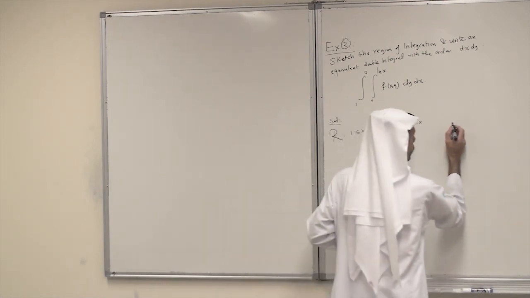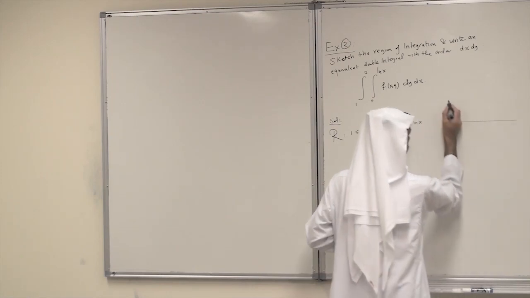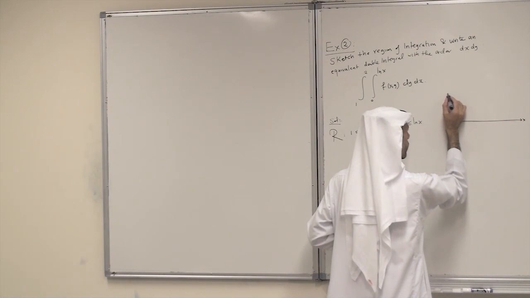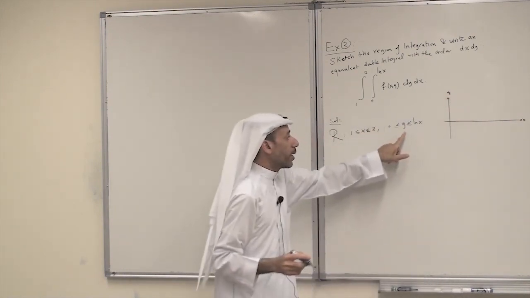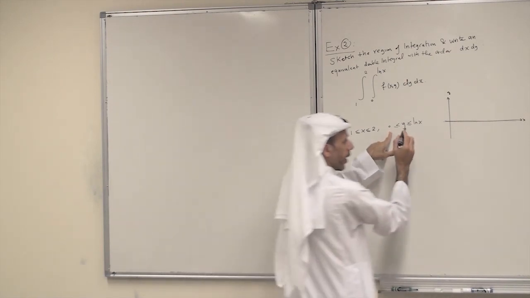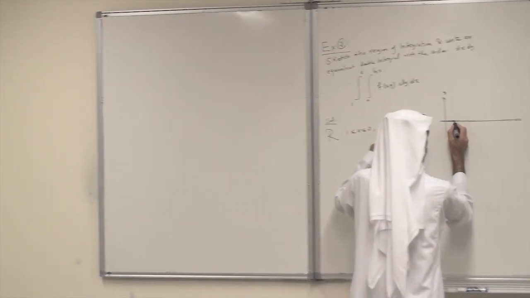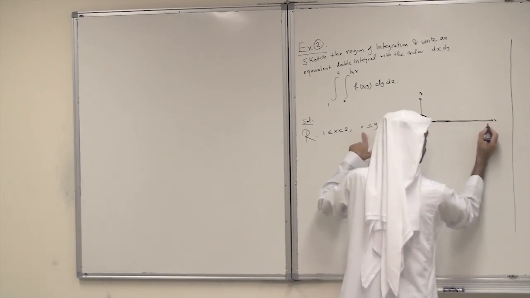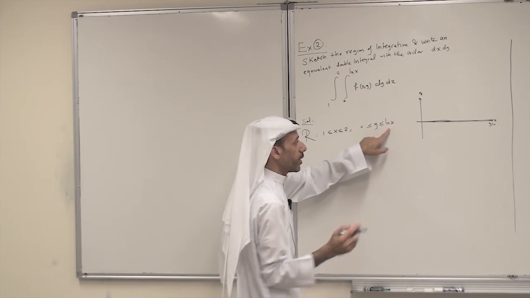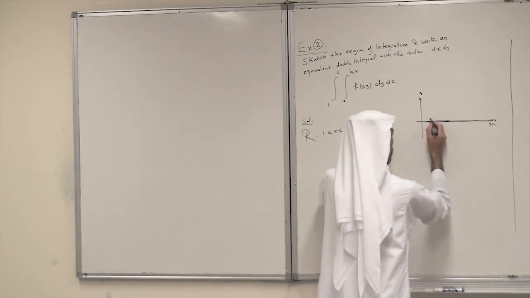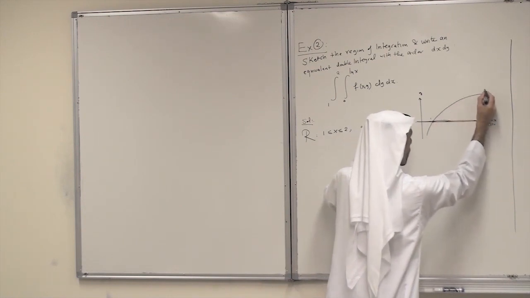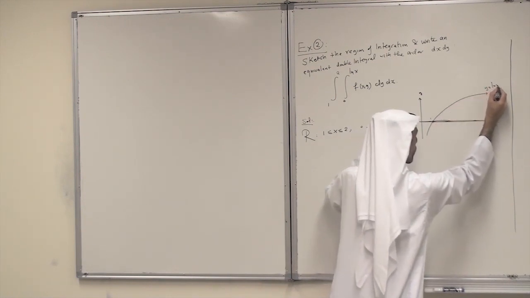Now I can sketch this region as follows. This is x and this is y. The lower curve is y equals 0, so it is just the x-axis. The upper curve is y equals ln x.